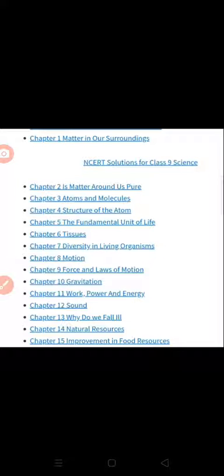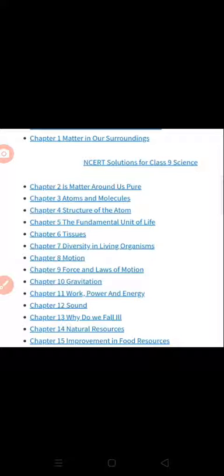If you are taking any engineering, it may be mechanical engineering, aeronautical engineering, electrical engineering, or civil engineering, you need to study work, power and energy. There are many applications related to work, power and energy. And chapter 12 is related to sound. The 13th chapter is why do we fall ill. The 14th chapter is natural resources, and the 15th chapter is improvement in food resources.